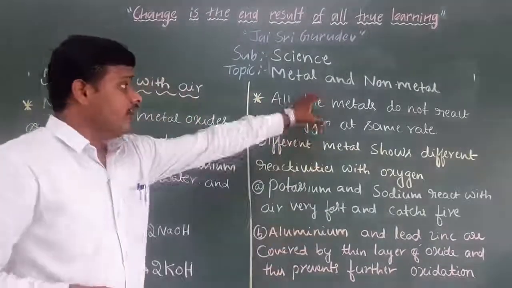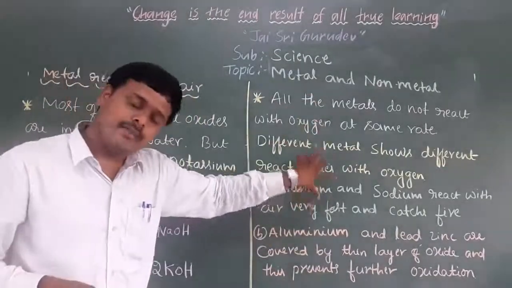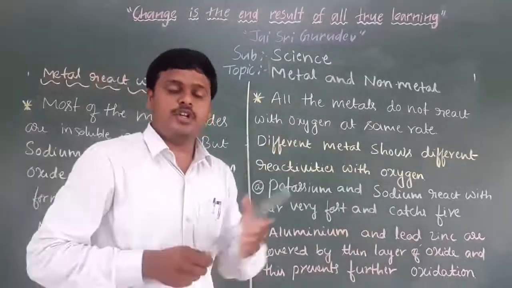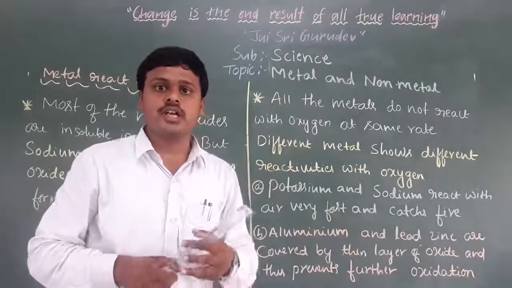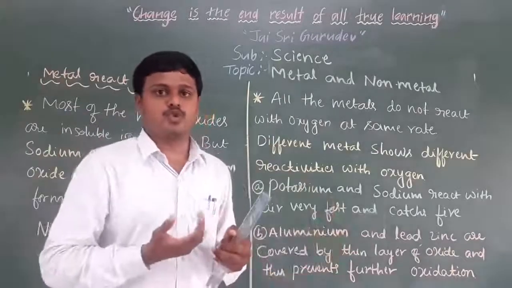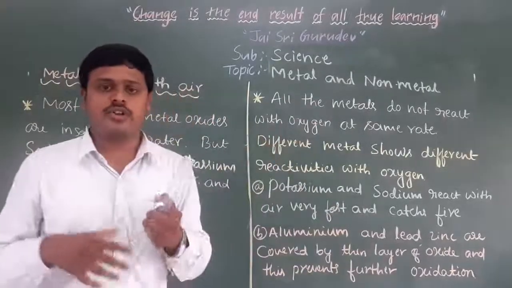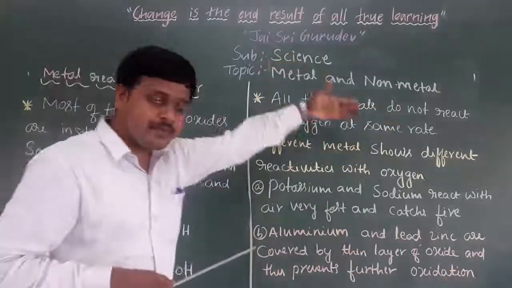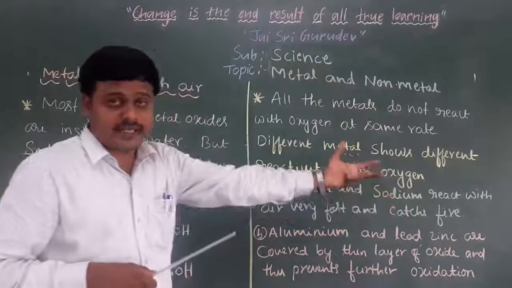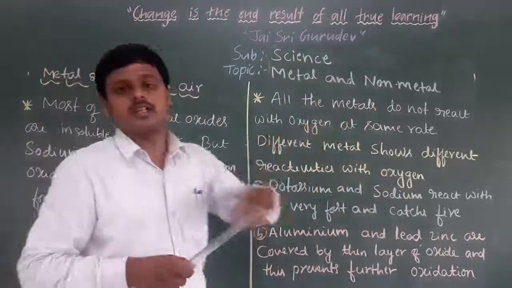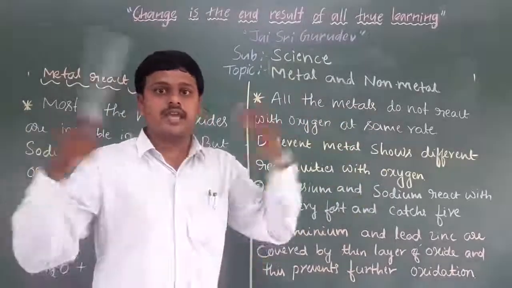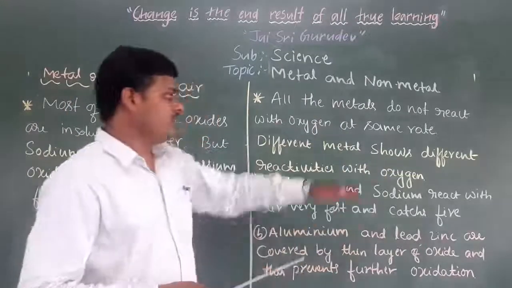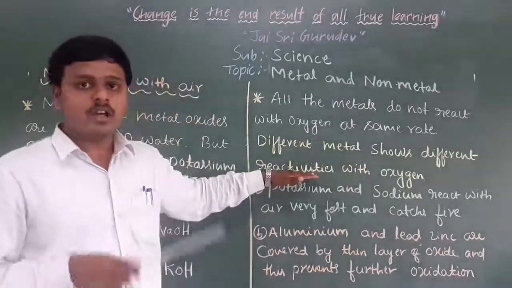So any metal requires very different rates of reaction with oxygen, in a different manner, for the process of oxidation. Each and every metal does not react with oxygen at the same rate or in the same manner. It has a different rate, and requires different reactivity with oxygen.